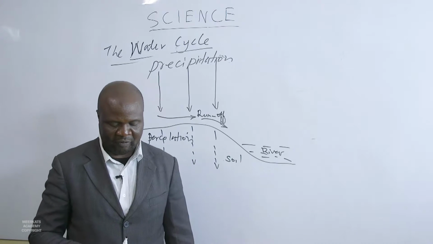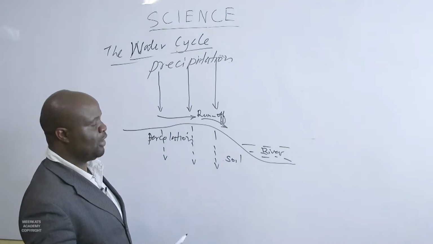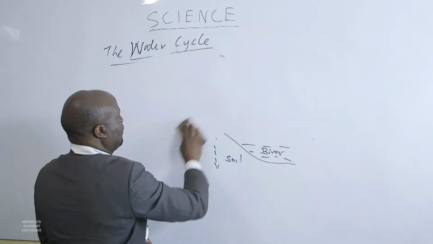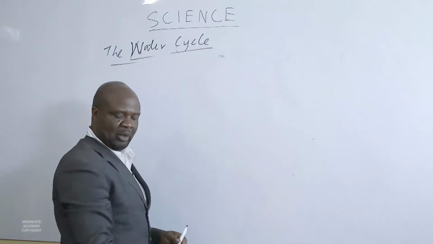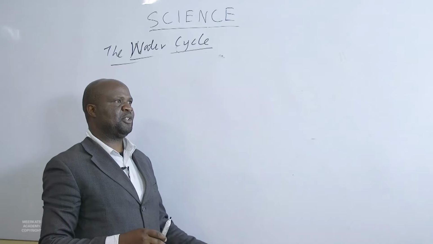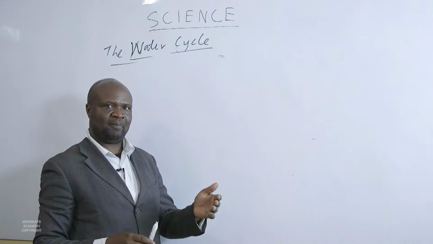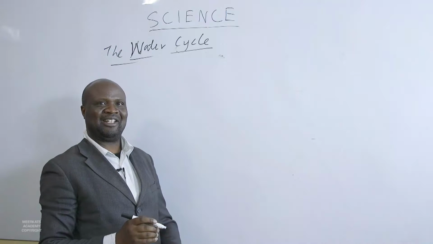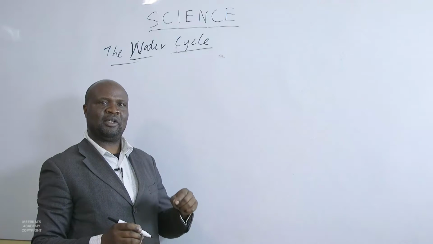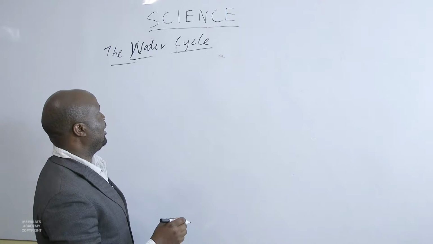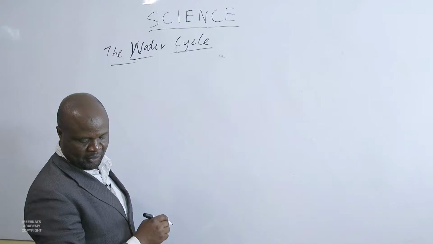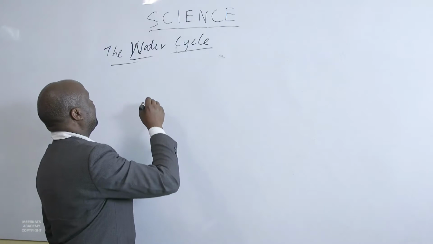I repeat, the process of evaporation of water from the plant is called transpiration. Plants will be able to absorb water using roots. And this water will be transported through the stem and so forth up to the leaves. But these stems and leaves and flowers can lose water back to the atmosphere in a process called transpiration. So we are saying the process of evaporation of water from the plant to the atmosphere is called transpiration.